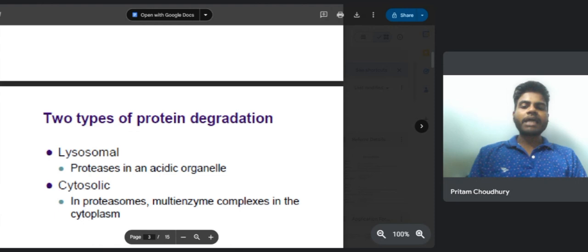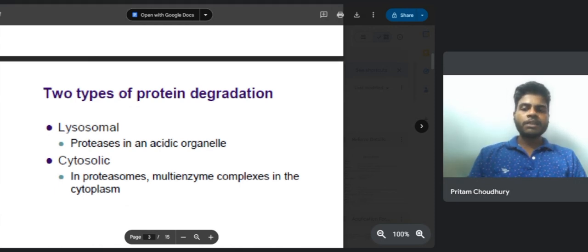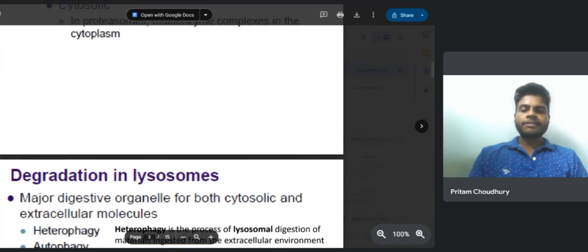So there are basically two types of protein degradation. One is lysosomal, which of course we know is a cell organelle. So it's an acidic organelle. And then another type of protein degradation doesn't occur in the lysosome, rather it occurs in the cytosol. So various enzymes are involved in that case.